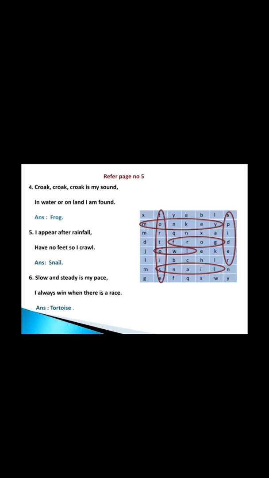Yes, it is snail. The last one is, slow and steady is my pace. I always win when there is a race. The answer is tortoise. As you can see, I made the circle in the puzzle. Now you will try this in your EVS notebook.